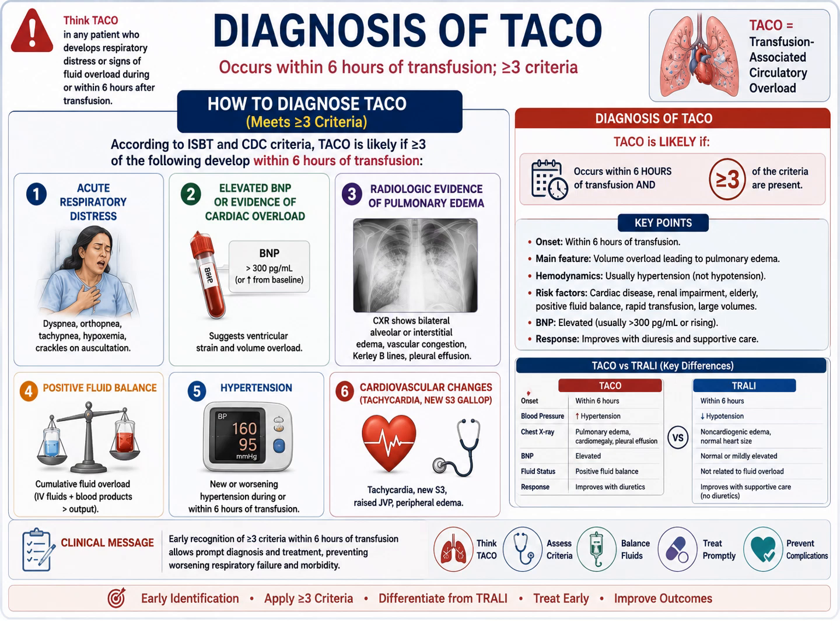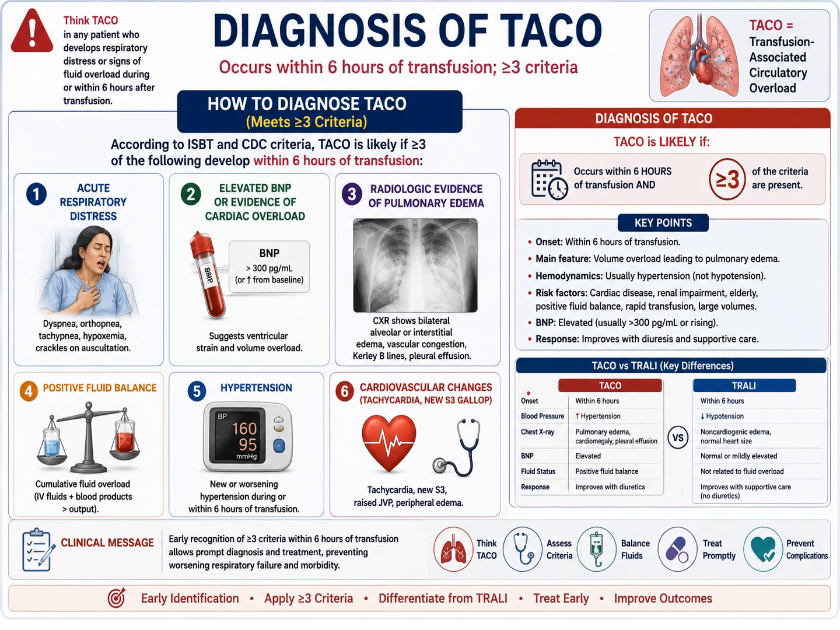Hypertension: new-onset hypertension or worsening of existing hypertension within 6 hours of the transfusion. Cardiovascular changes like tachycardia, a new S3 gallop, or a raised JVP, and peripheral edema. So if 3 or more of these factors occur, most probably the diagnosis is TACO.